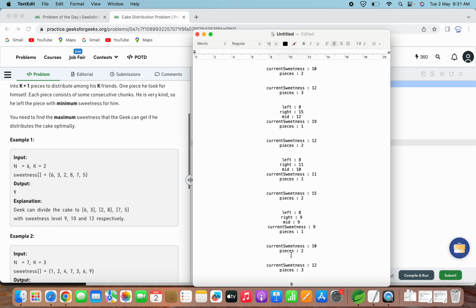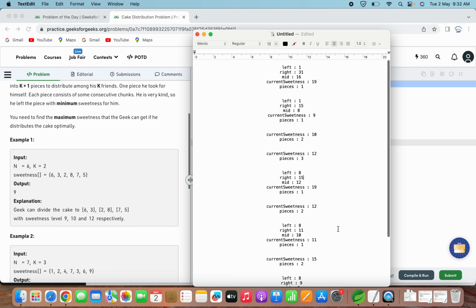Okay, so after that when we try to update the left one, left will become 9. So now the condition where left is less than 9 will become false, and the loop will terminate. So whatever value we have got, it is 8 plus 1, because before checking this condition the value of left is updated by mid plus 1. So the value will be 9, and that will be returned as the output. Okay, I hope this explanation is clear.